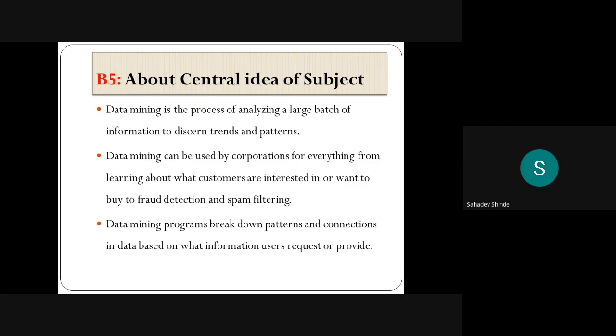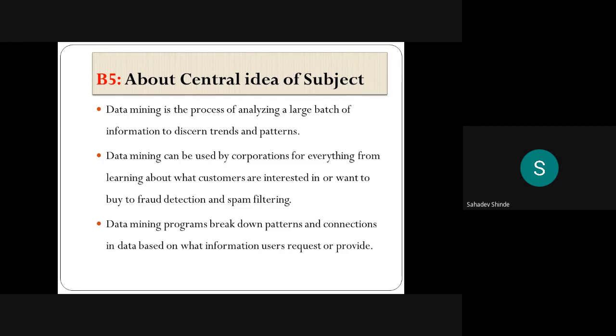What is data mining? How do the data mining processes work? What is pre-processing in data mining? And again, what are the patterns? What are the associations, with data mining tools? And again, pre-processing and web mining. So all these things we are going to learn step by step.